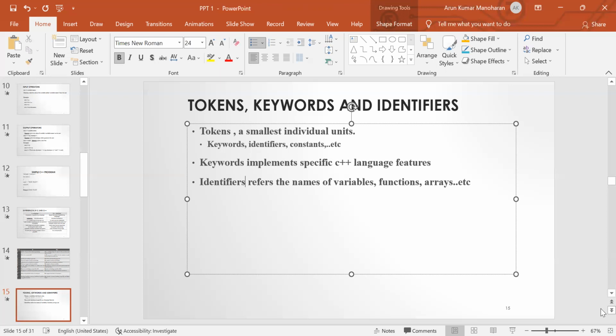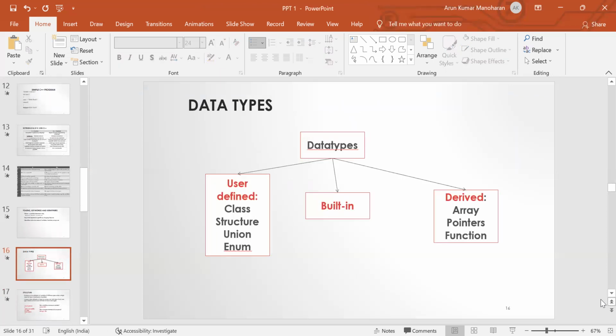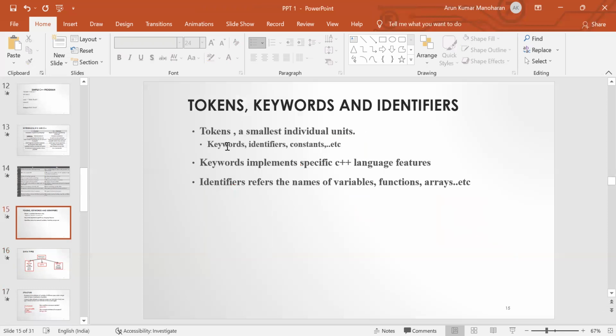So tokens means each and every individual unit of a C++ program is known as a token. These tokens are classified into keywords, identifier, constant, and so on. Constant means the value is a fixed one. Throughout the execution of the program, that value remains constant, so we cannot change that value. And then operator means a symbol. By using operators, we can perform all the arithmetic and logical manipulations.